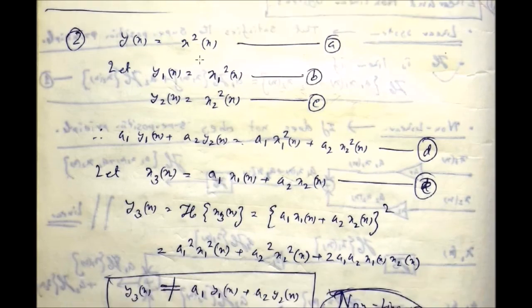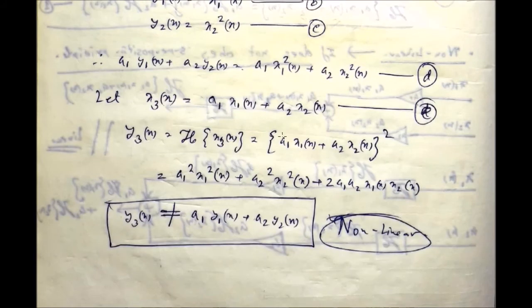Now look at another system, check whether it is linear or non-linear. So it is the system defined by y[n] is equal to x squared[n]. Okay, so individually if you provide two individual signals x1[n] and x2[n], you will obtain the corresponding outputs y1[n] and y2[n]. Okay, and after getting the weighted sum of the outputs, you will obtain this, the overall weighted sum of the outputs. Okay, next prepare the weighted sum of the inputs and give it as the input of the system.